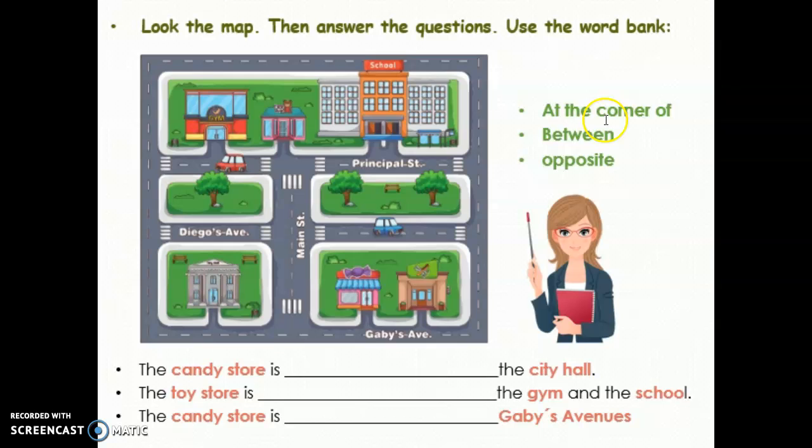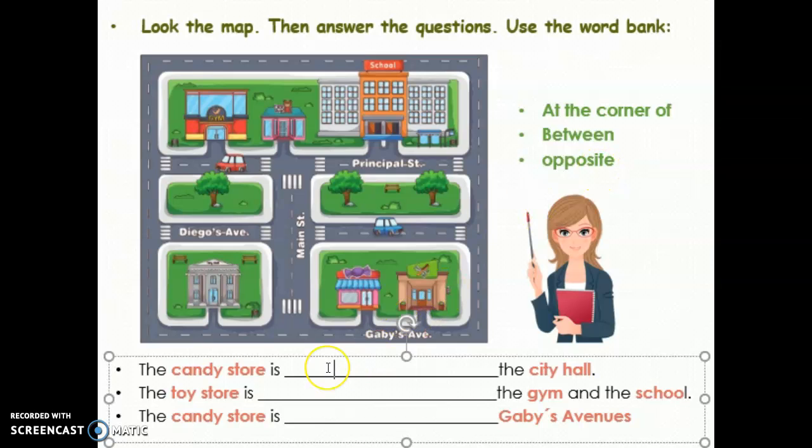Okay? At the corner of, between, and opposite. Okay, we have Diego's Avenue, Miami Street, Principal Street, and Gabby's Avenue. Okay, our sentence says, the candy store is the city hall. Okay, in this case, we use the preposition opposite.